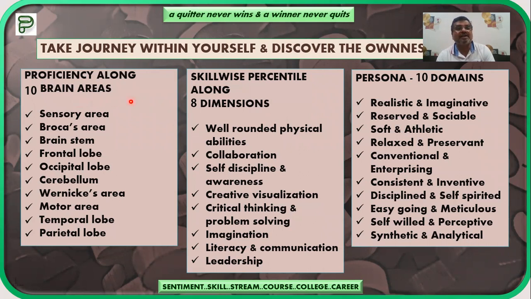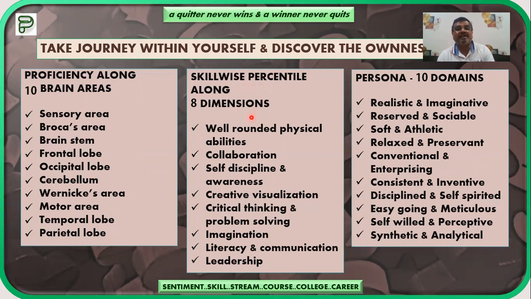As I've told you, there are 10 domains of the brain, and it is definitely the controlling center of our activities. So what are the 10 areas: the sensory area, Broca's area, brainstem, frontal lobe, occipital lobe. What functions they are associated with, and what your particular capability is of utilizing that area for its specific function will be classified, and you will get the perfect reading for each of your areas.